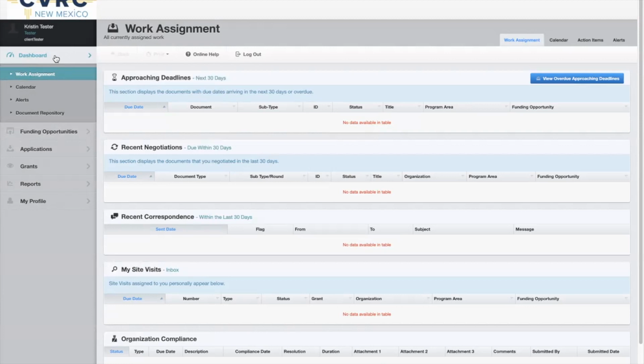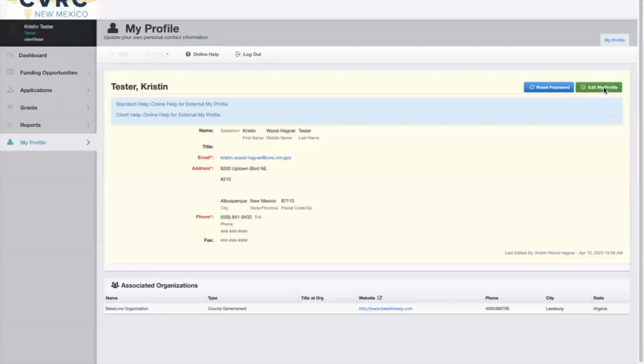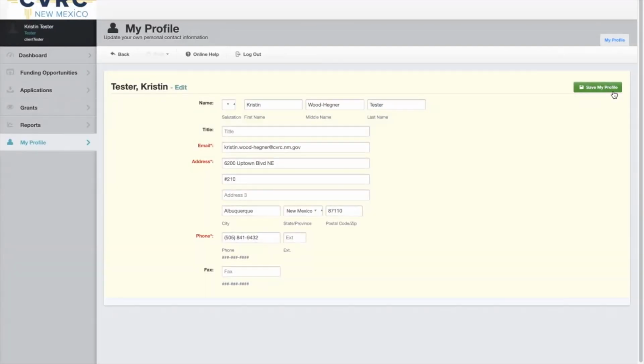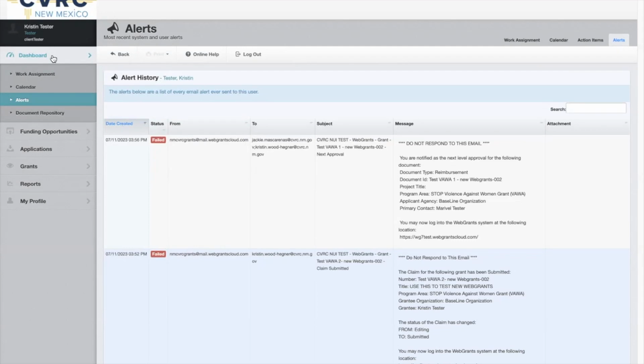This will take you to your dashboard where you can see your approaching deadlines, recent negotiations, and recent correspondence that took place in the WebGrants system. You can update your WebGrants profile by scrolling down and clicking My Profile, then select Edit My Profile. You can edit your name, title, email, address, and phone number. Then click Save My Profile. Under Dashboard, you can also find Alerts. This will have all the system notifications from WebGrants, like messages we've sent to you, invoice negotiations, and other updates.